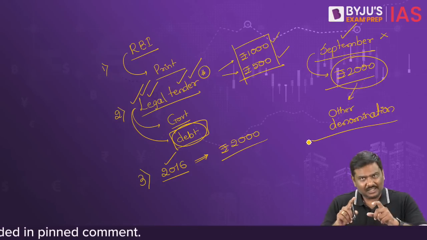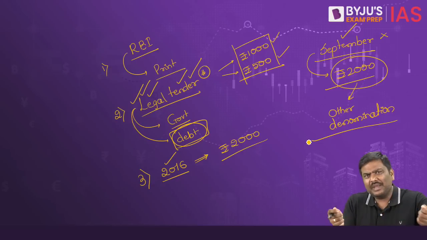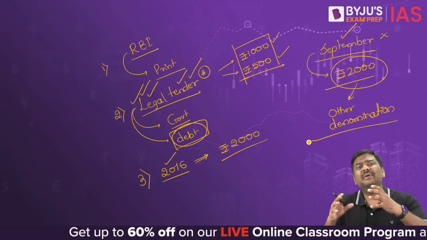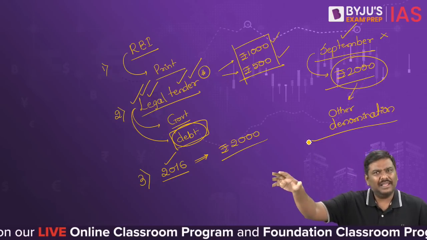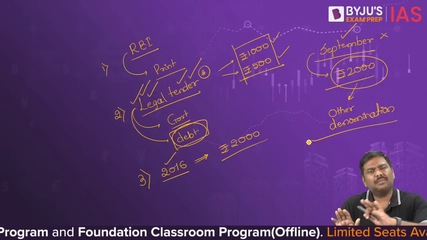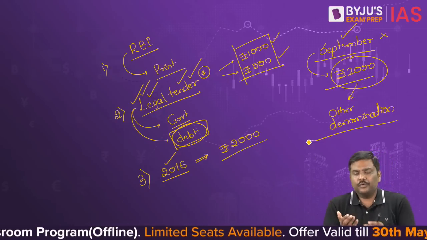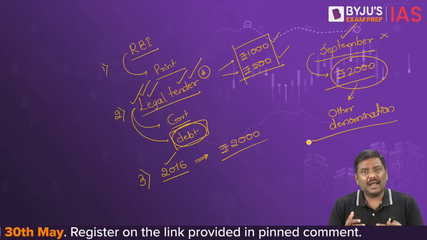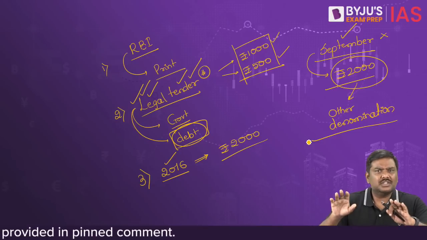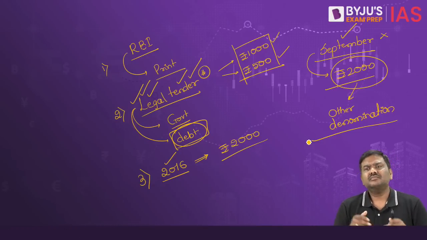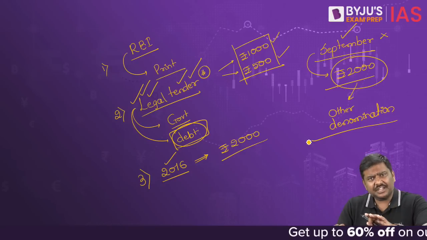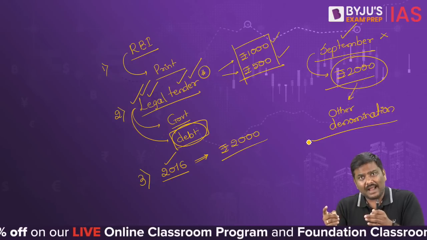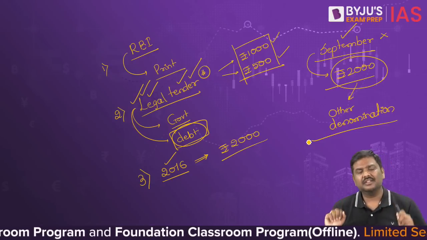Whenever you deposit the 2000 rupee currencies in the form of a deposit with the bank, there is no limit on it. Whatever conditions are applicable, those conditions will become applicable even here. For example, if you deposit 50,000 rupees or more in a bank, automatically the bank will ask you for certain details such as PAN number. Such conditions will be applicable, but how much money you are allowed to deposit into your bank account, there is no condition regarding this.